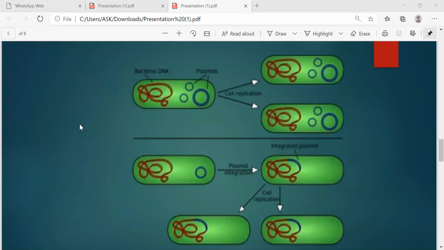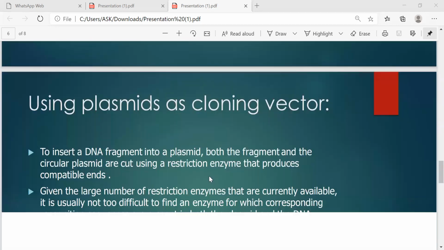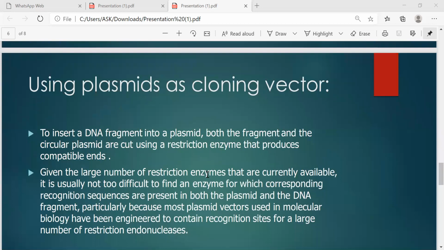In this structure, bacterial DNA, one part breaks and it inserts into plasmid. In the replication, two cells are formed and this plasmid becomes a recombinant plasmid. Using plasmid as cloning vector.